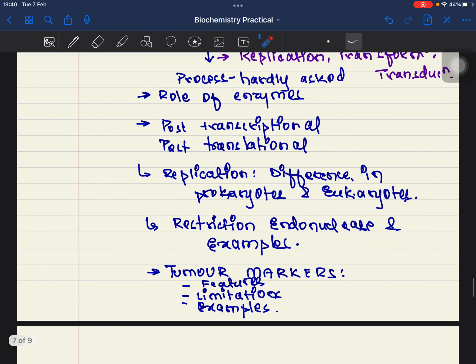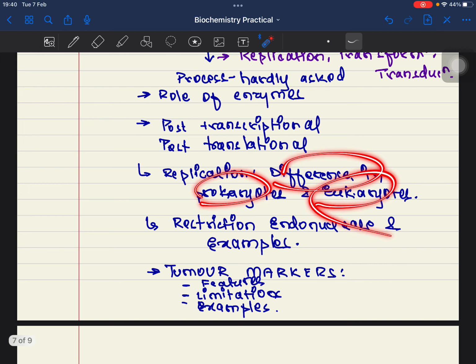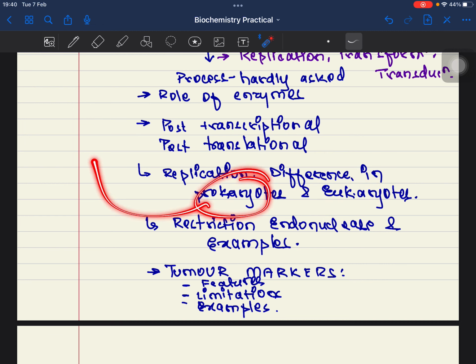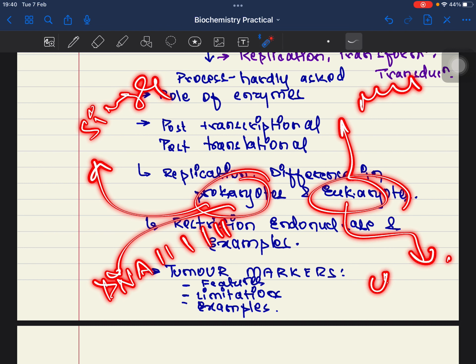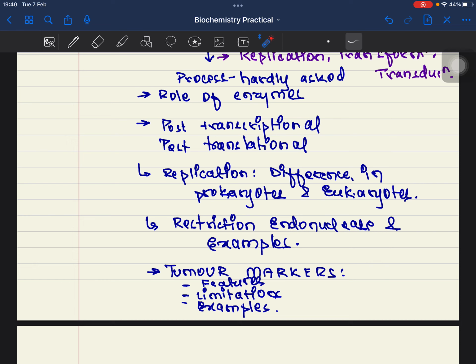You must not know in detail. All right. Replication. What is the difference in prokaryotes and eukaryotes? All right. For example, in prokaryotes we have a single origin. In eukaryotes we have multiple origins. We have DNA polymerase 1, 2, 3. Right. In eukaryotes we have what? DNA polymerase alpha, beta, delta, gamma, and epsilon. There are different enzymes working for different roles.